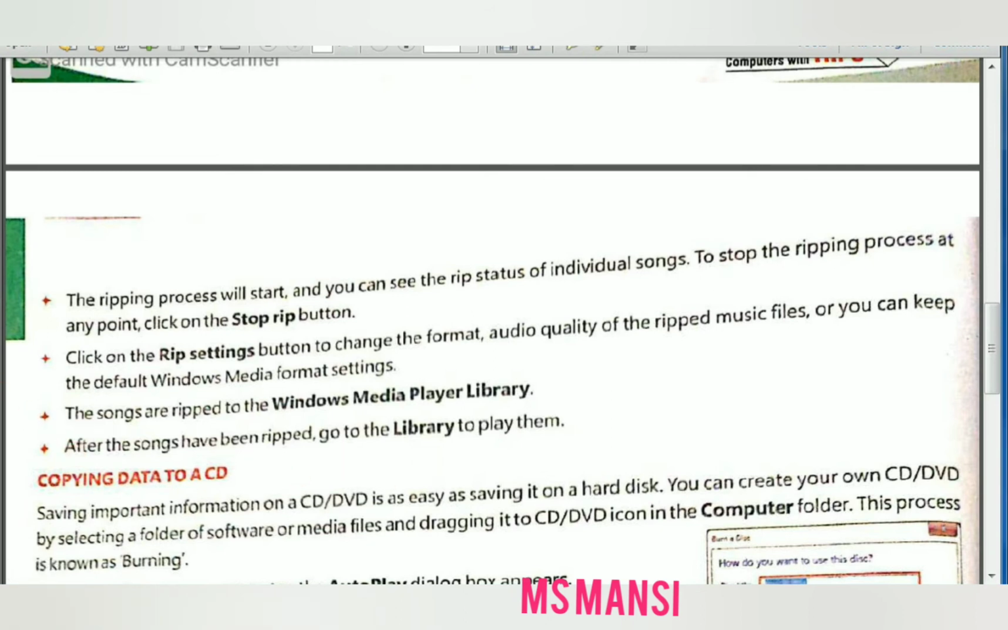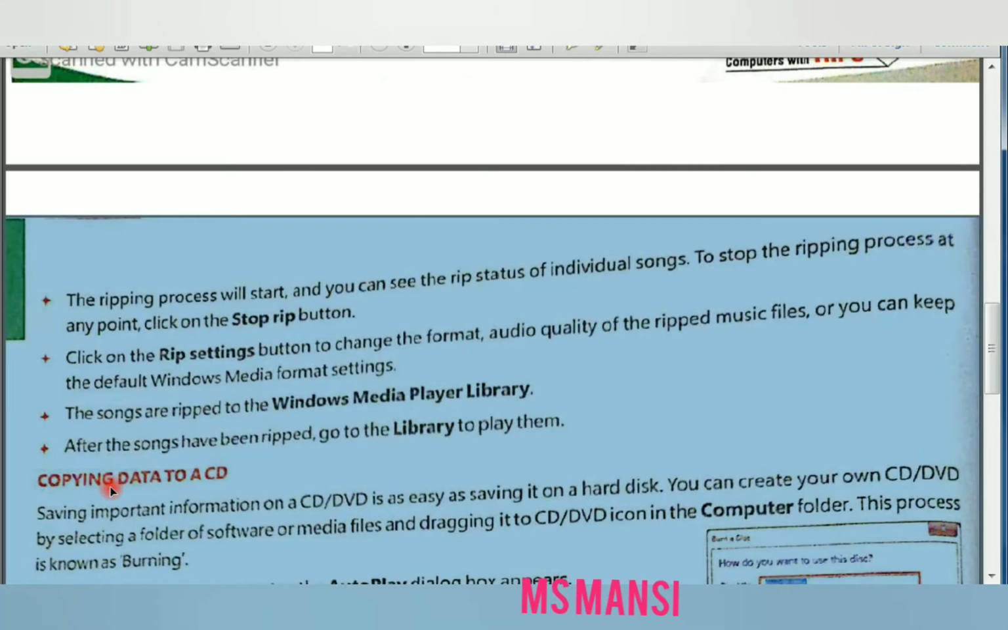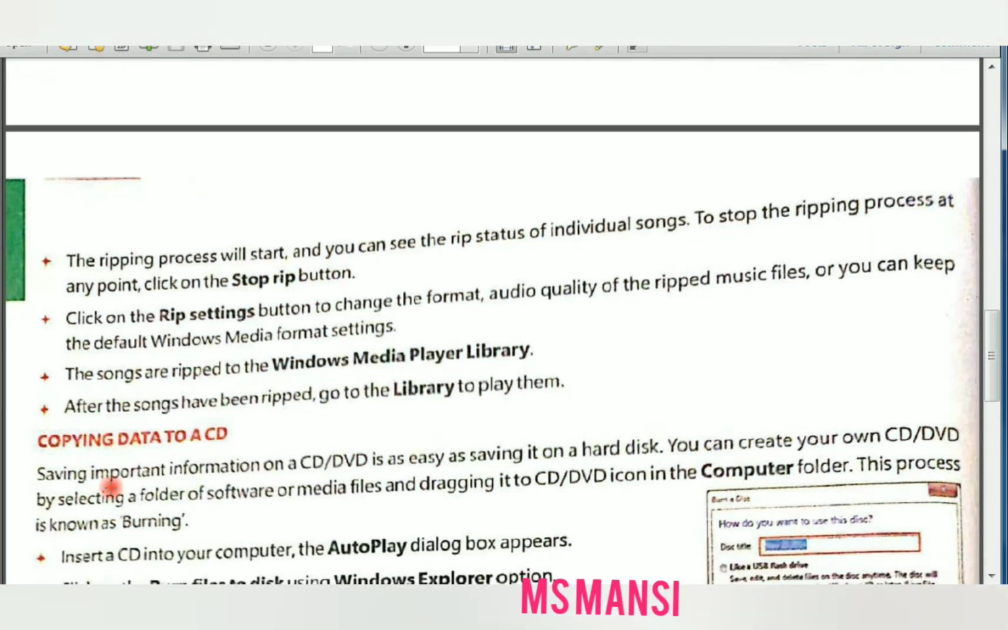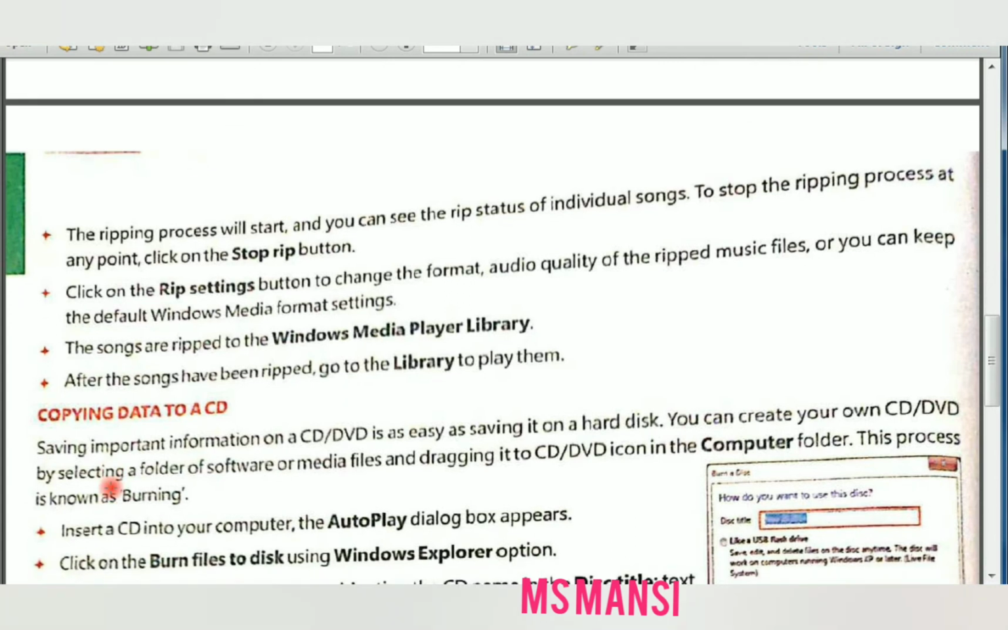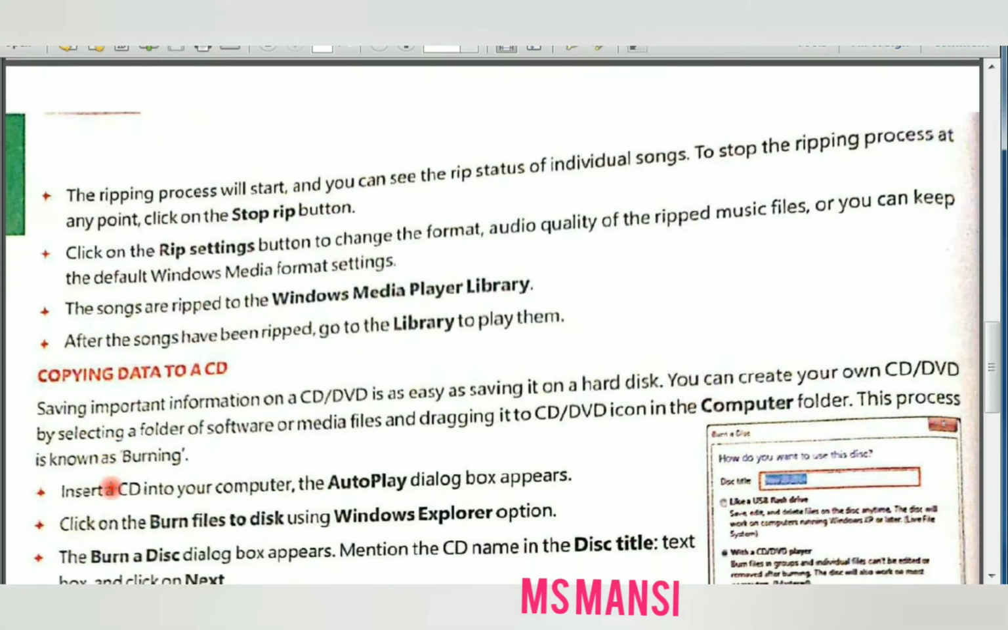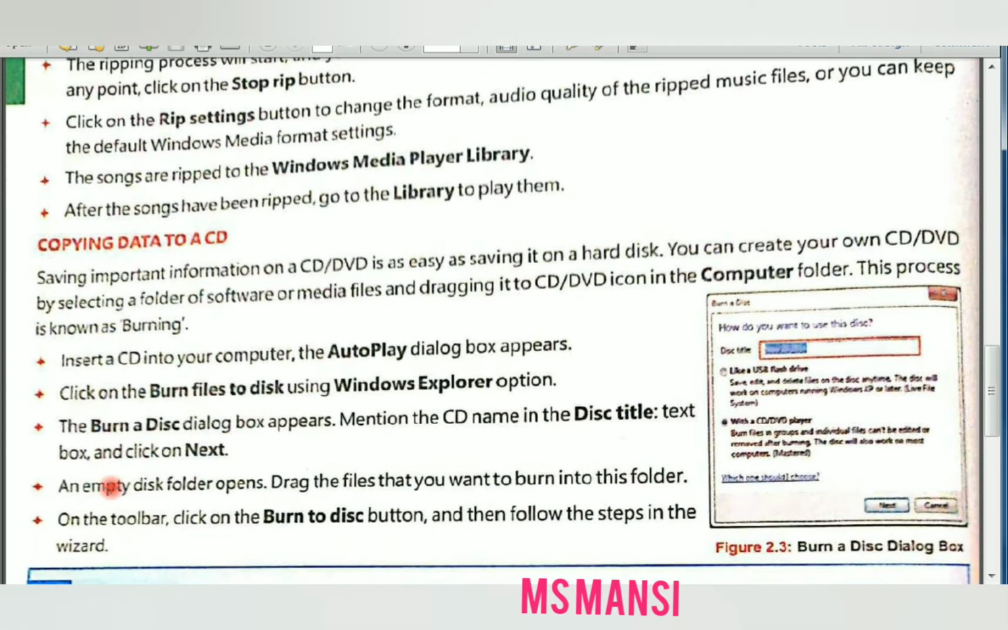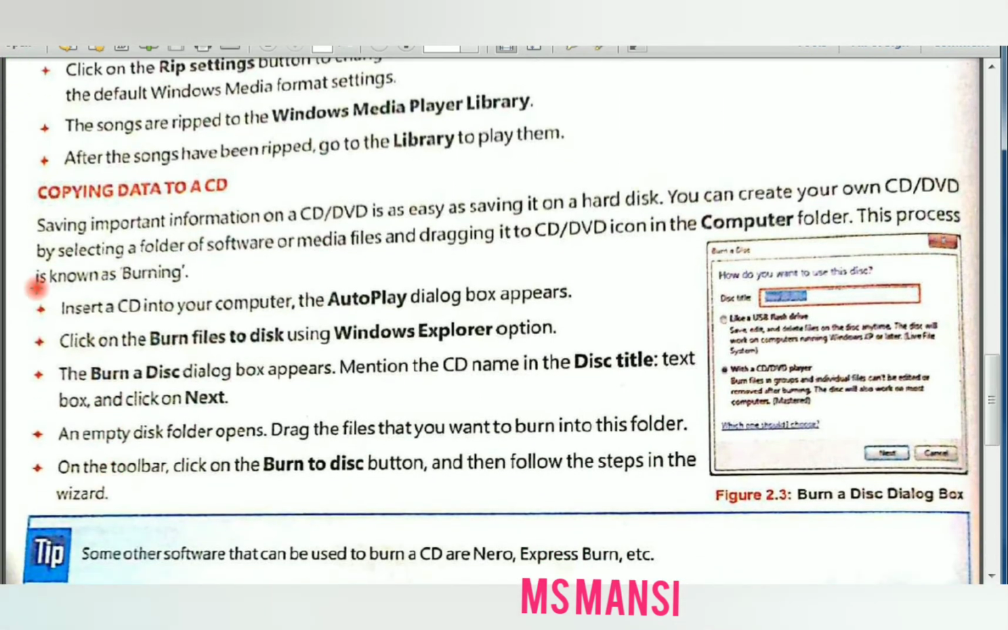Next is copying data to a CD. So how can you copy data to a CD? If some data or some songs or videos are in your computer, then how can you copy that data into the CD? So let us start.